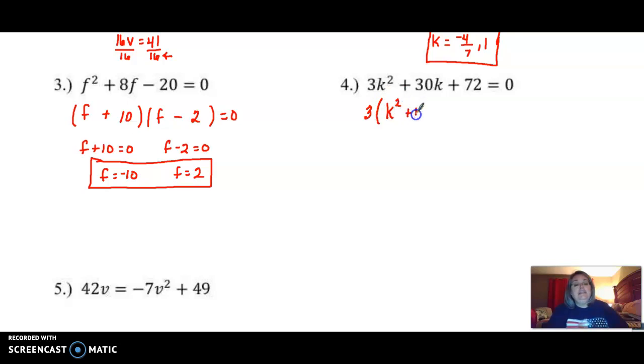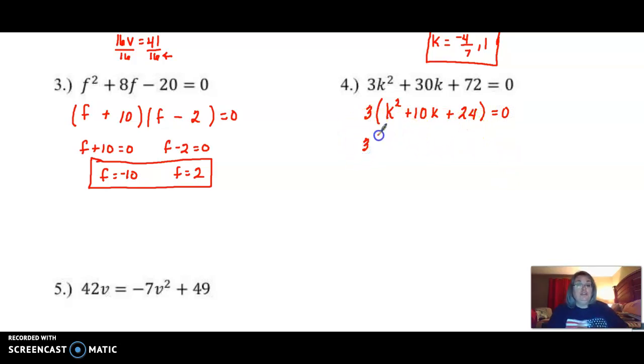That helps to make things a little bit smaller. Whoops, that's a 10, not an 11. To make our numbers smaller when we're looking for our factors. So 3 goes into 72 24 times. Now we look at this and try to factor that further, if it does.